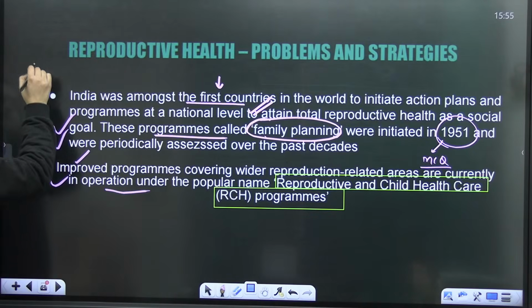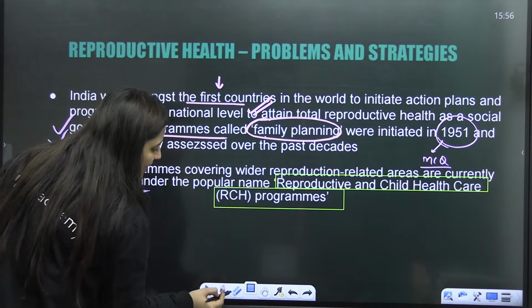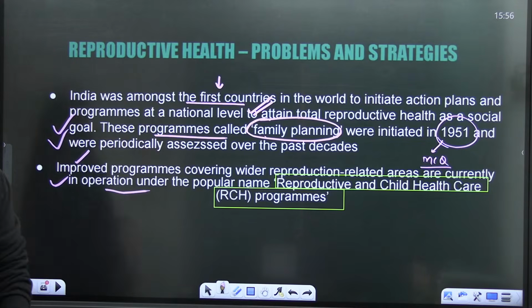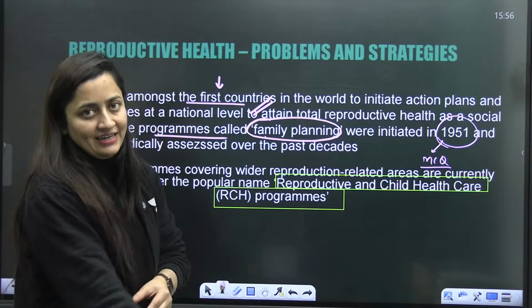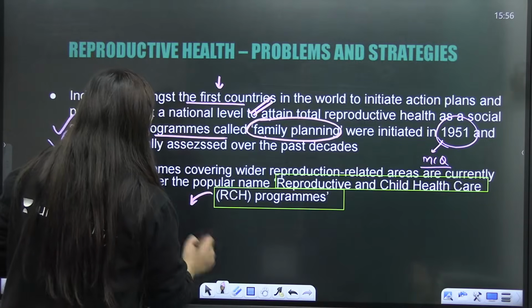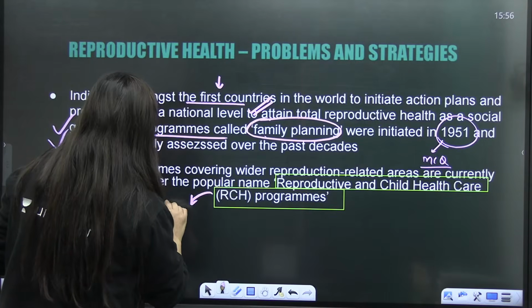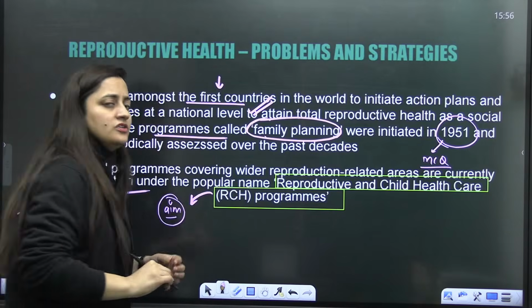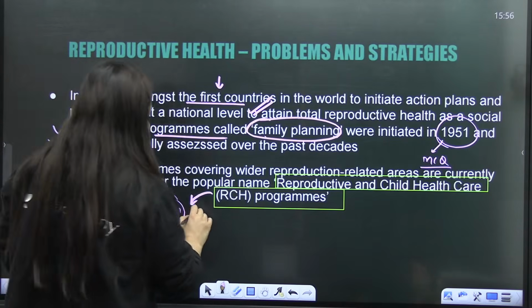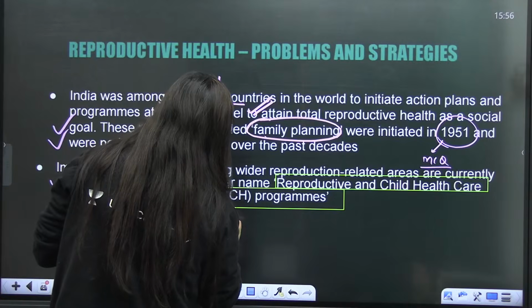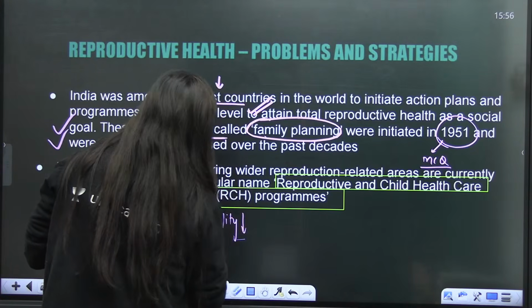And what are the aims of that program? Obviously to improve the reproductive health of people and reduce maternal and child mortality. There are many aims, but mainly the mortality rate, meaning the death rate, should be less for the child as well as for the mother.